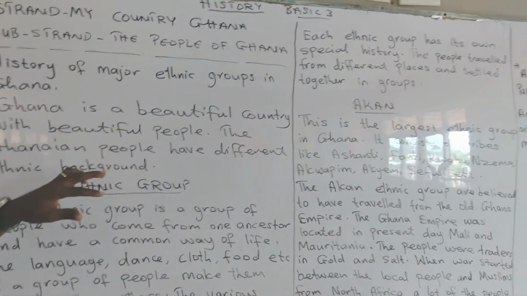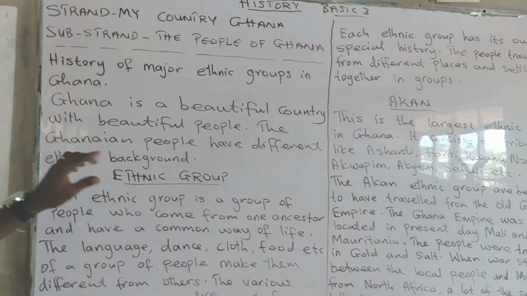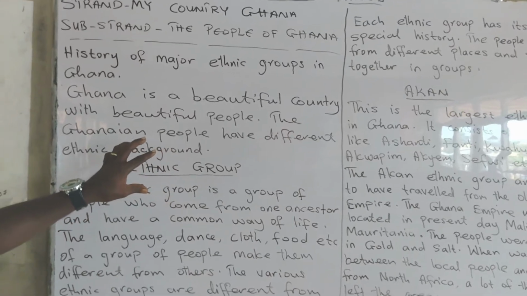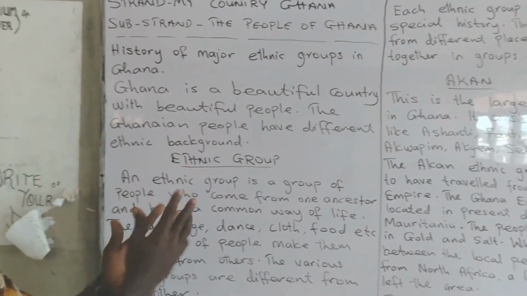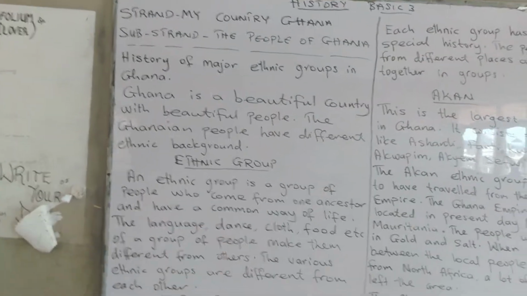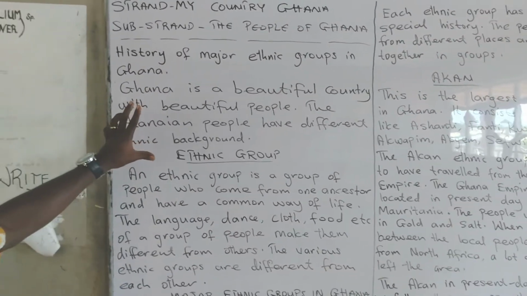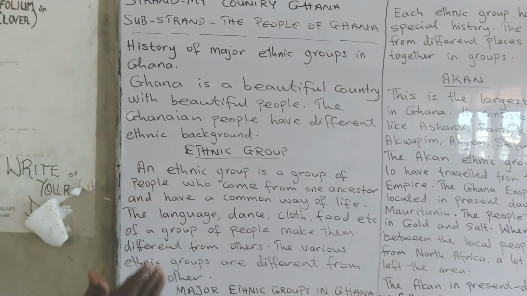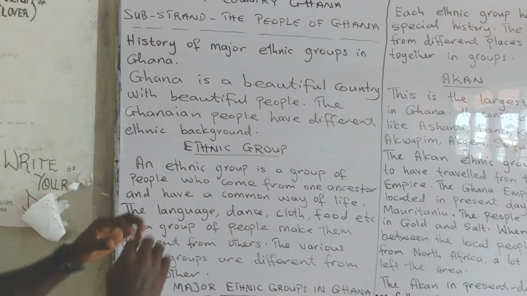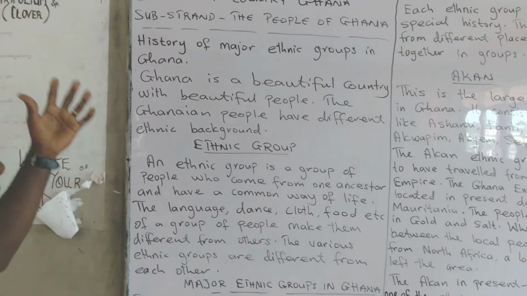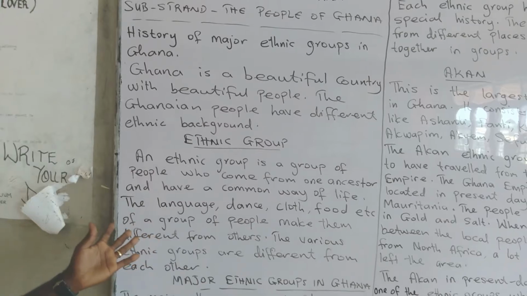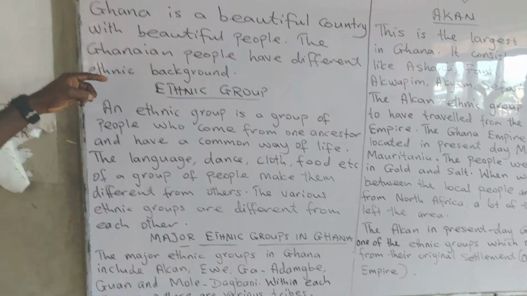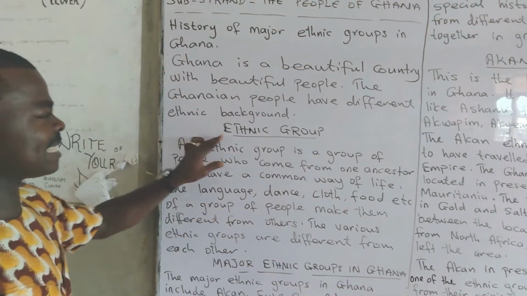Ghana is a beautiful country with beautiful people. The Ghanaian people have different ethnic backgrounds. Looking at your beautiful and handsome faces, this proves that Ghana is truly a beautiful country, where Ghanaian people come from different backgrounds. That is why, though we are one people in Ghana, we have different languages and different ways of life. We all don't speak one language because of the different ethnic backgrounds that we have in Ghana. So that's why we are going to learn about the ethnic group.